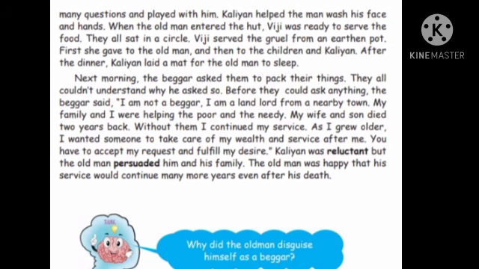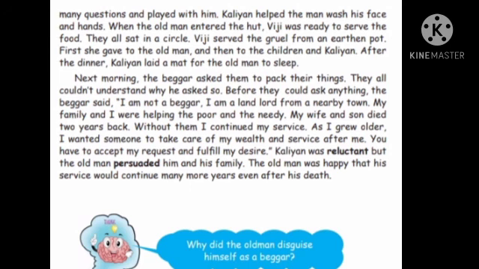As the beggar, that is the old man, became very old, he wanted someone to take care of his wealth and service after him. So he was searching for an honest person to take care of his service.